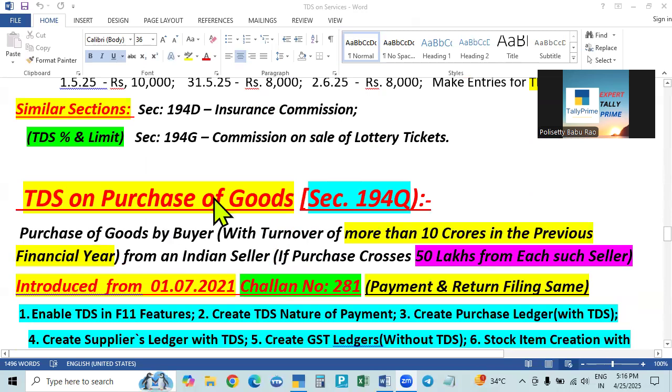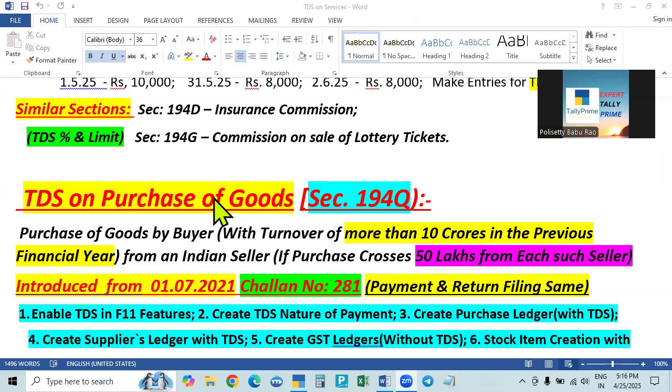In this case, the person who is purchasing the goods, the buyer, has to pay the money, so the buyer of the goods will deduct the tax at a particular rate. That is, deduct the TDS from the person who is selling the goods, on the basic taxable value, as in services also. Taxable value of the service or taxable value of the goods, he has to deduct the TDS.